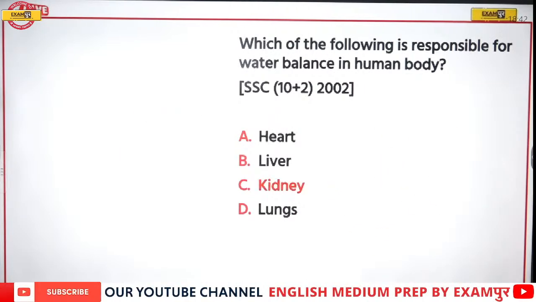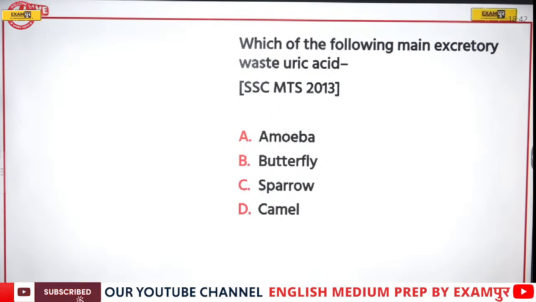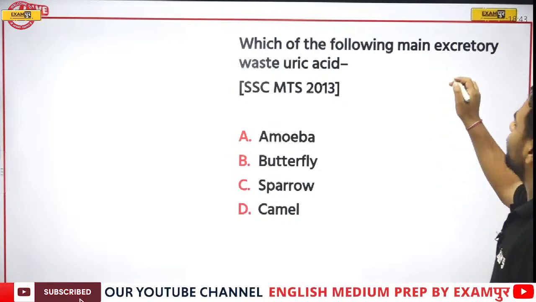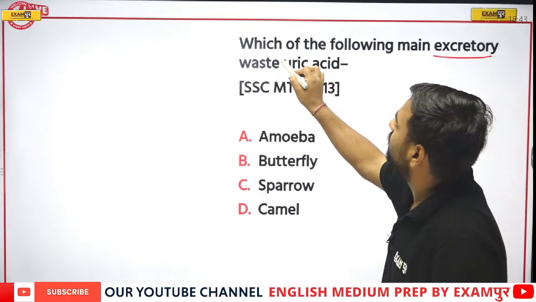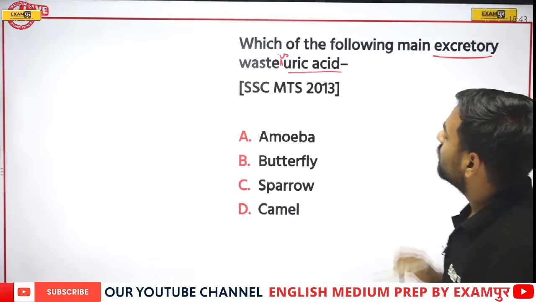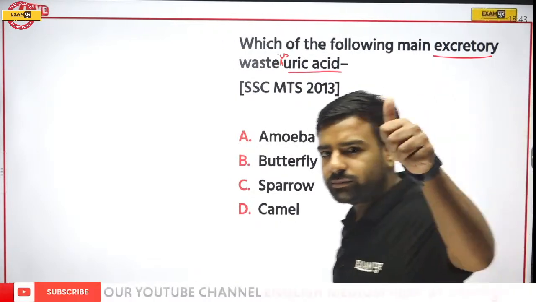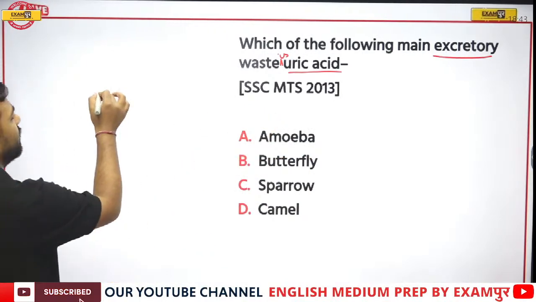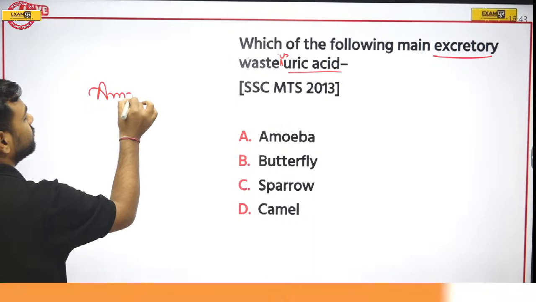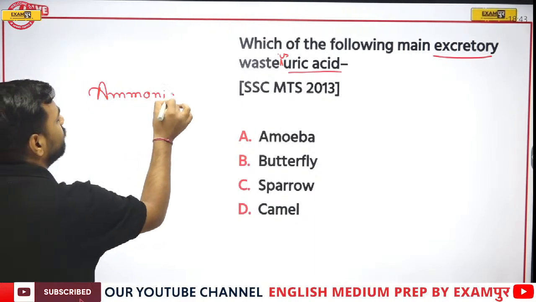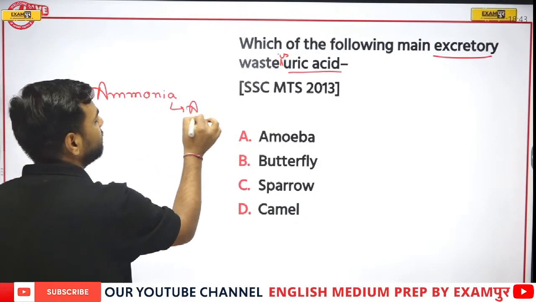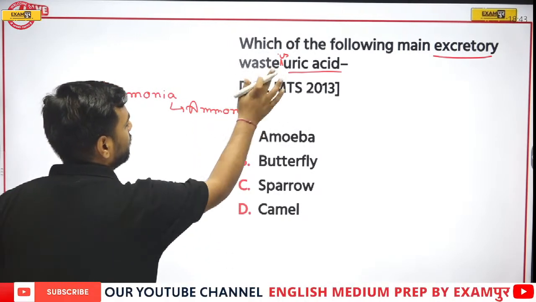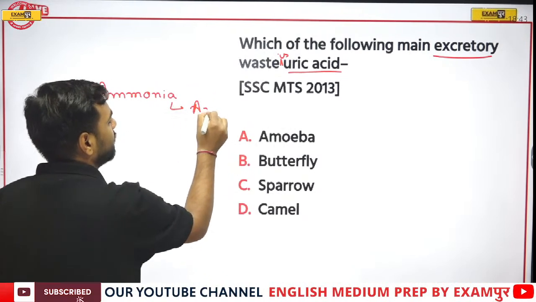Next, which of the following main excretory wastes is uric acid? We have discussed one thing. Amisha, correct. Abhishek, awesome. Now let's have a look at this answer. I was discussing ammonia. If someone is releasing ammonia, we will say that the organism is ammonotelic.